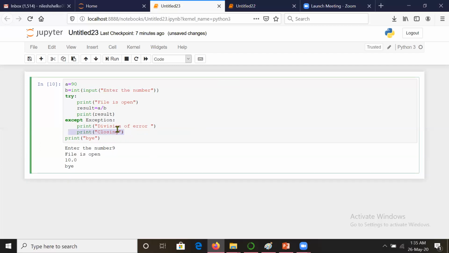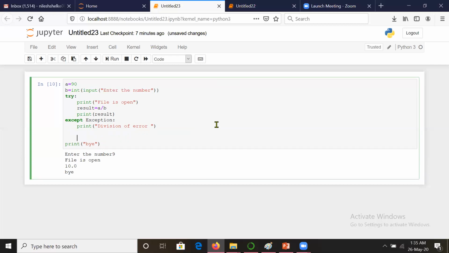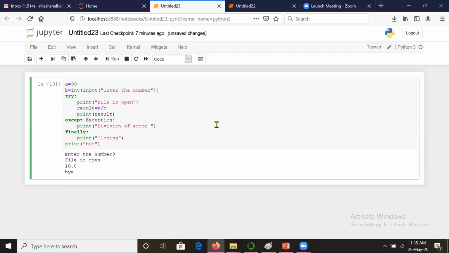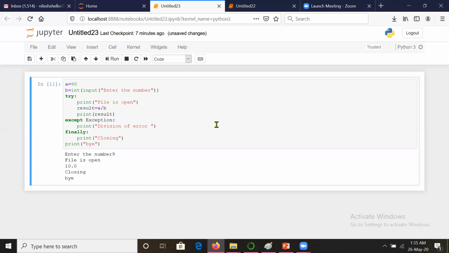So for such a task, which you want to be done whether an error comes or not, Python gives a special block called finally. In the finally block, you can write all those statements which should execute irrespective of whether an error occurs or not. See here, if I say 9, then still it is going, file is open and closing. And if I do not give a proper answer, still it is giving the opening and closing. So finally works at any time. Let us move ahead and try to understand some more things in exception handling.